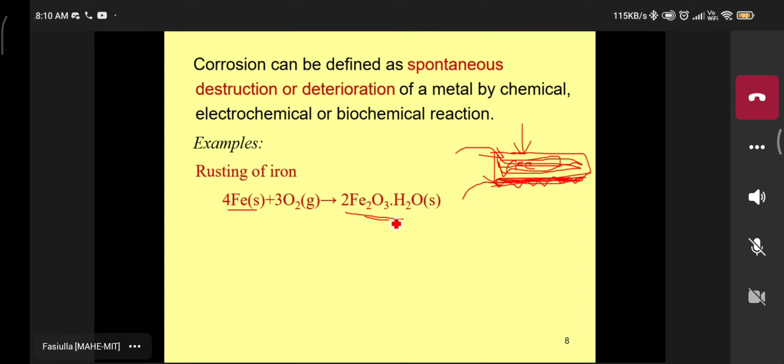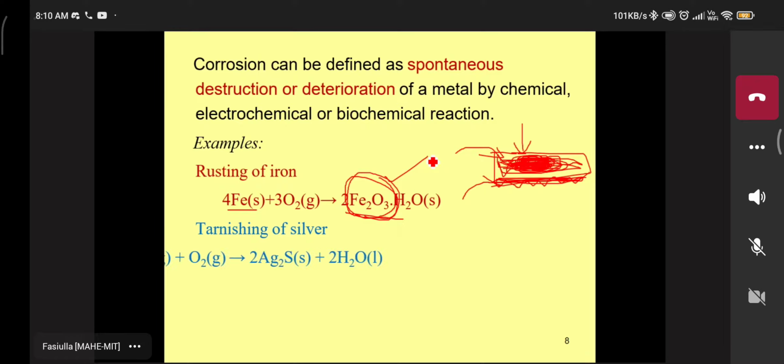Then this compound Fe2O3, the rust compound, forms on the surface of the iron metal. So this type of layer forming on the surface of the metal, we can say is the rusting of iron.